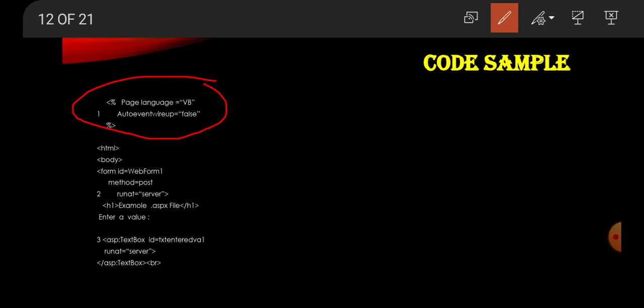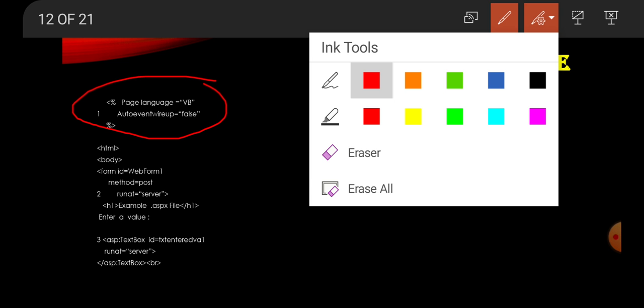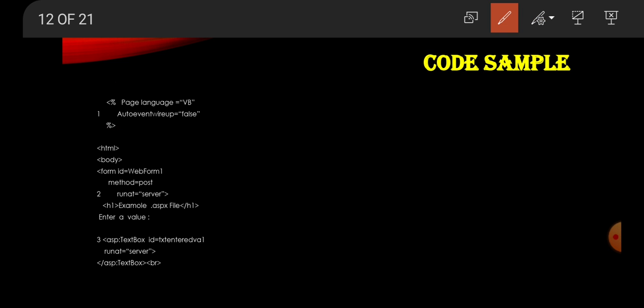This is the page directive. Next, the runat equal to server attribute. That means each and every control added in our document must run at the server. That is, here the web form is named as WebForm1. The method is post. After that, runat equal to server.